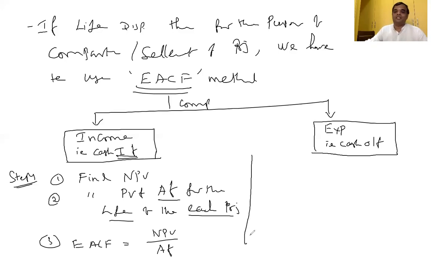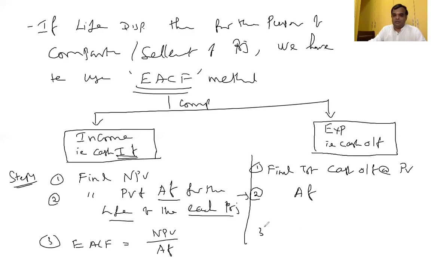Suppose it is the output based computation, then for the first thing you have to find the total cash outflow at present value. How much is the total cash outflow at the present value? We come across the cost of the machine plus running expenses per annum. So the present value of total cash outflow you have to compute. The second step remains the same: present value annuity factor.